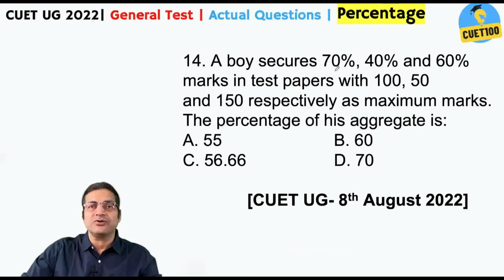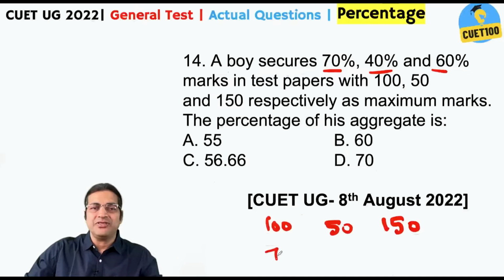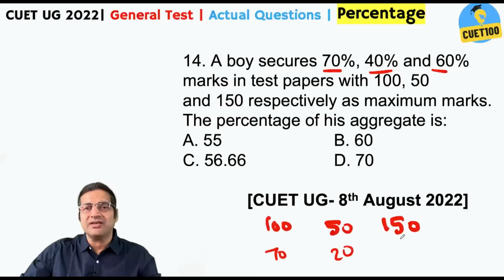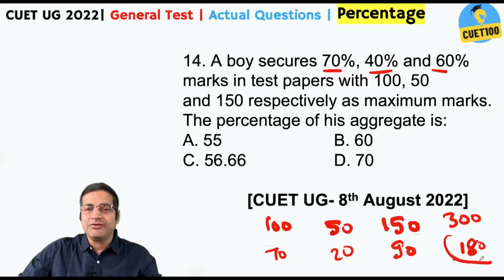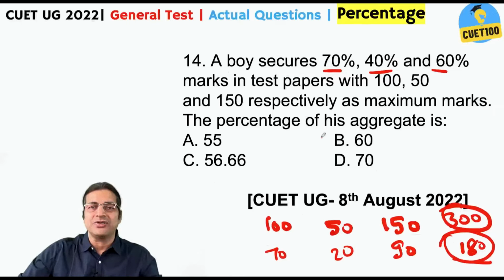A boy secures 70%, 40% and 60% marks in test papers with 100, 50 and 150 marks. Okay. 70% of 100 is 70, 40% of 50 is 20, 60% of 150 is 1.5 times 60, that is 90. So here the total is 90 plus 90, 180. So it actually gets 180 marks out of 300. If you get 180 out of 300, your percentage is 60.